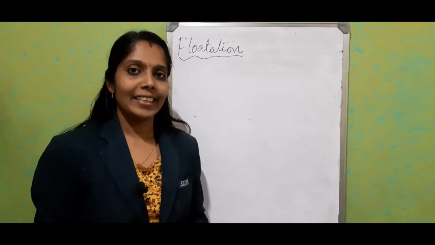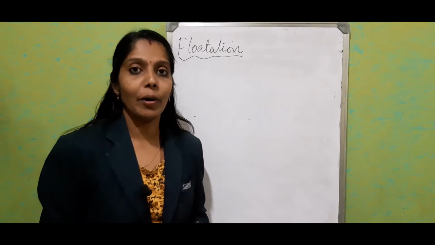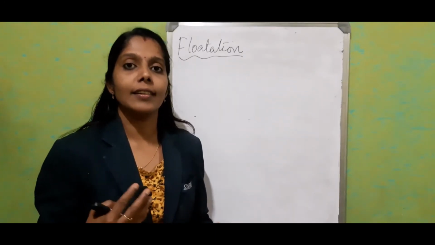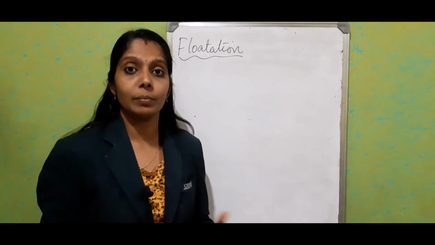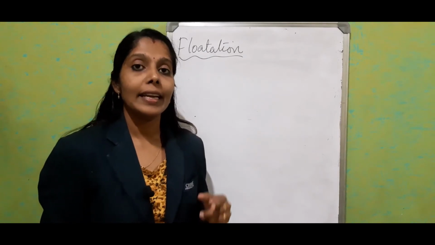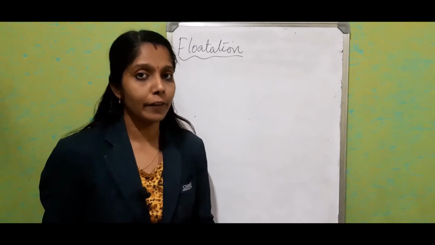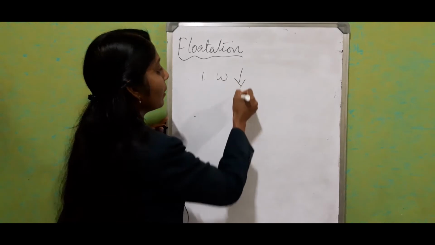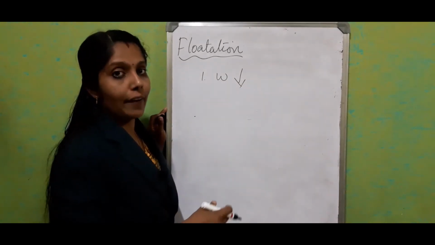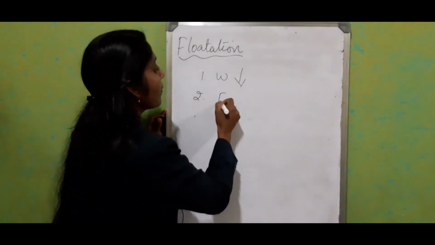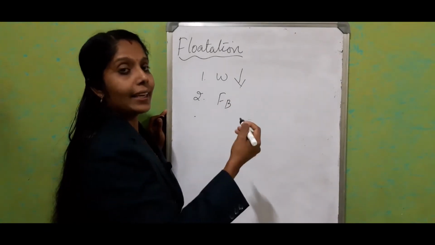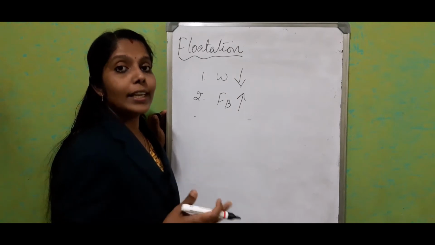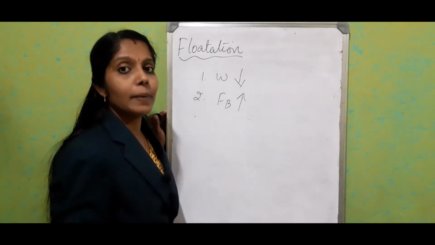Hi everyone. In this session, we are going to discuss flotation. We know that when a body is completely submerged or partially submerged inside a liquid, it experiences two kinds of forces. Which are they? The weight of the body, which acts vertically downwards through the center of gravity, and the second one, the upthrust, which is acting vertically upward through the center of buoyancy, or center of gravity of the displaced liquid.